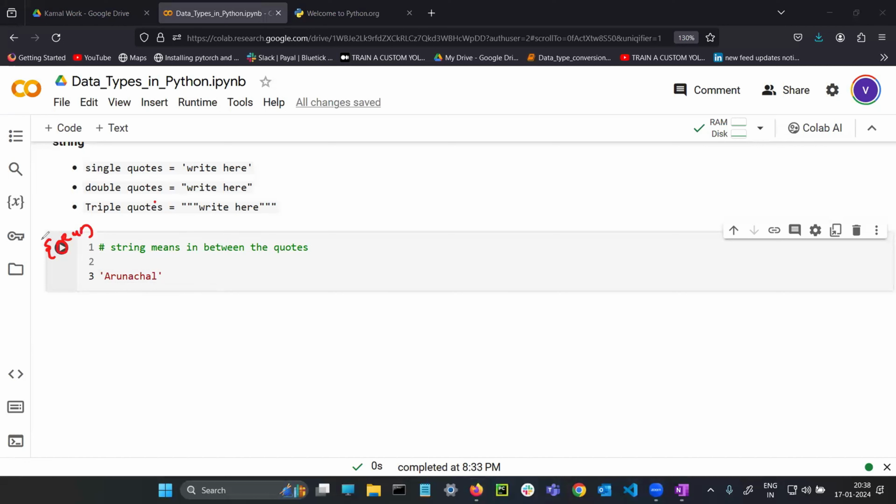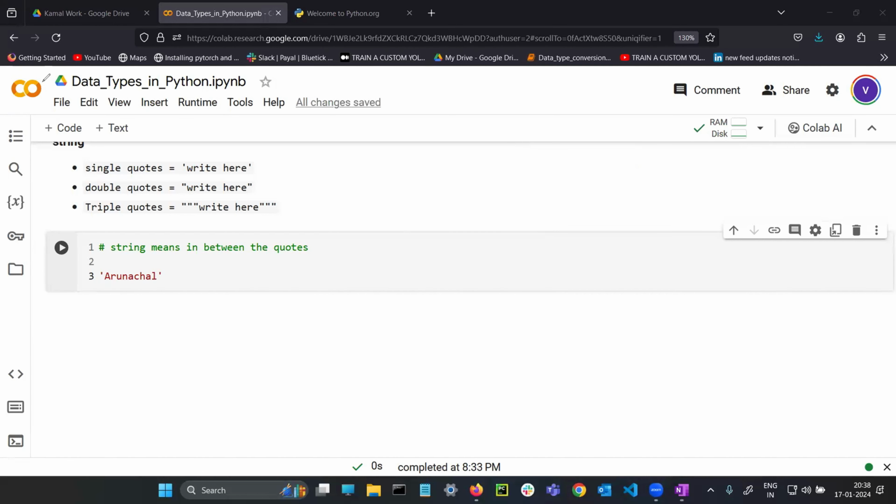No, in Python it runs line by line. Python is a line by line execution. Most asked interview question: is Python an all at once execution or a line by line execution? It is a line by line execution.